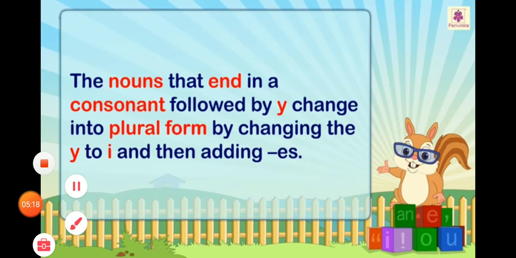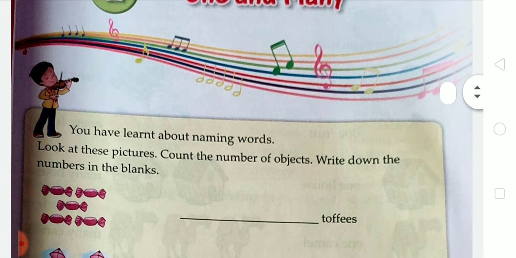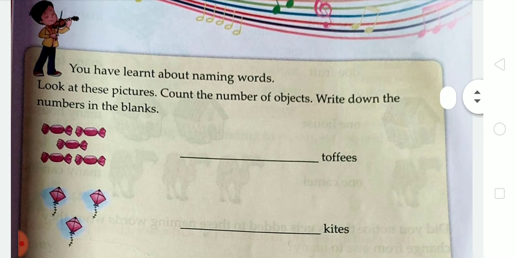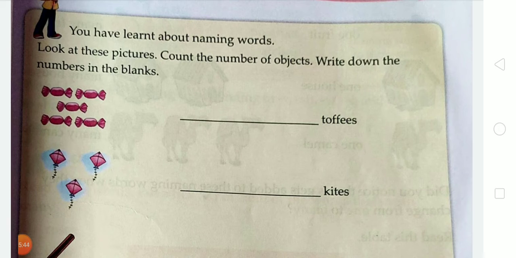So my dear students, we have learned the definition of singular and plural and how to change the singular form into plural. Now you have learned about naming words. Look at the pictures, count the number of objects, and write down the numbers in the blanks. Students, in my previous video, we already completed the naming words. We have to learn about the naming words and gender. In gender, we have to learn about male and female.